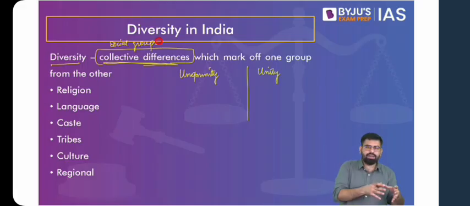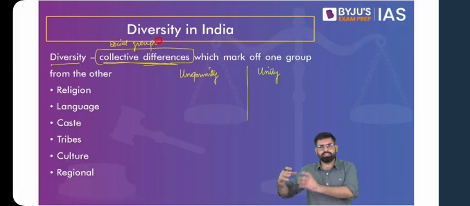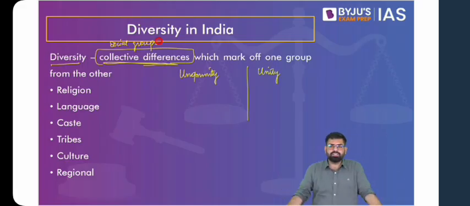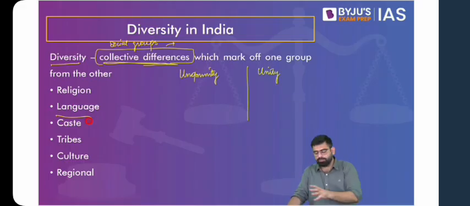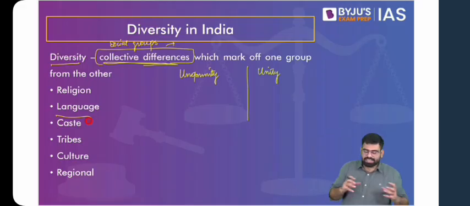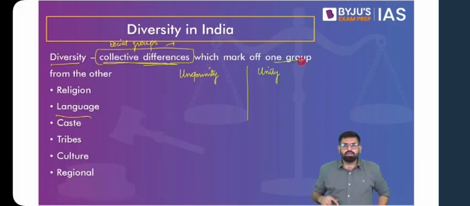Now, what do these people have in common? The religion. Say Hindus. Then there is another group of people who are Christians. And these people have collective differences on the basis of religion. Then you can have linguistic groups on the basis of language, a group of people speaking Bengali, another group of people speaking Kannada. So diversity is these collective differences which mark off one group from the other. Now, if diversity is collective differences, uniformity is similar.